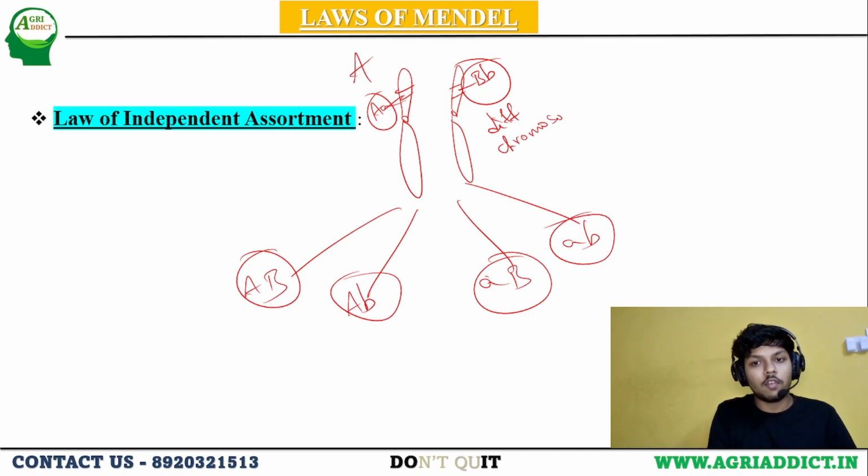That is the law of independent assortment. Means capital A and capital B will be segregated independently. The production of capital B is not dependent on either capital A or small a. It will be segregated independently because they are present on different chromosomes. If they are present on the same chromosome, the condition will be different, which we will learn in future slides.